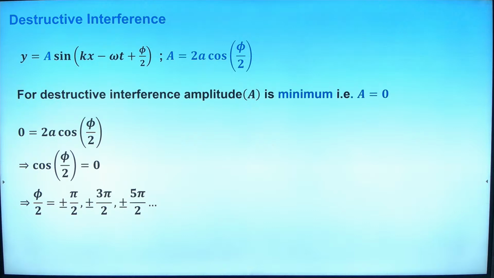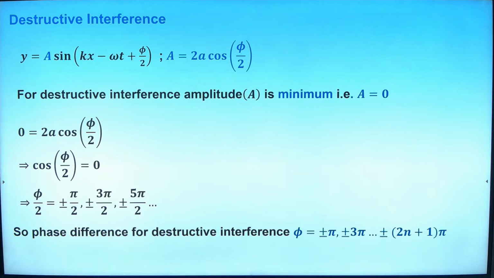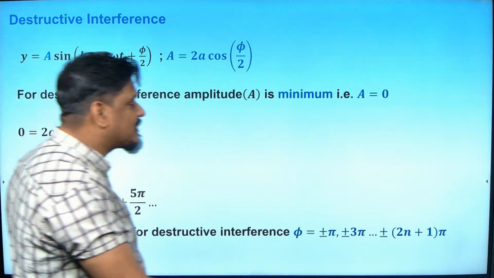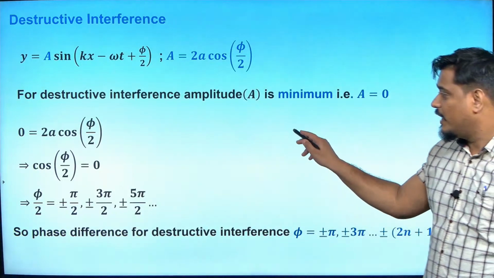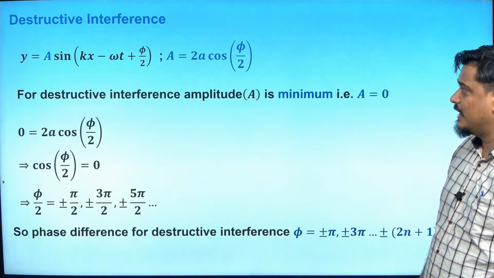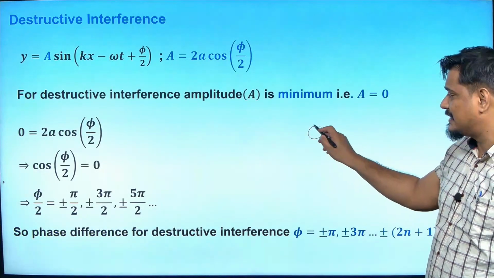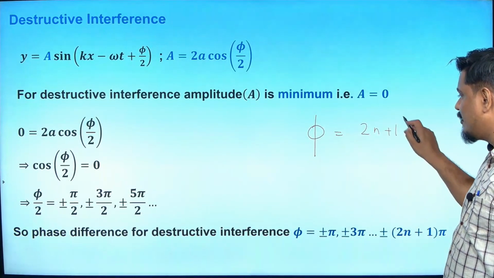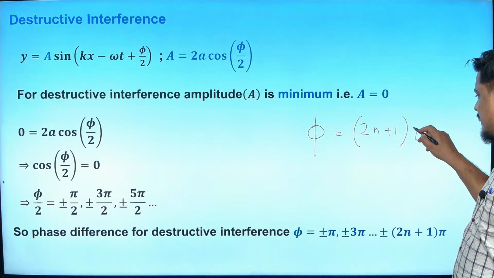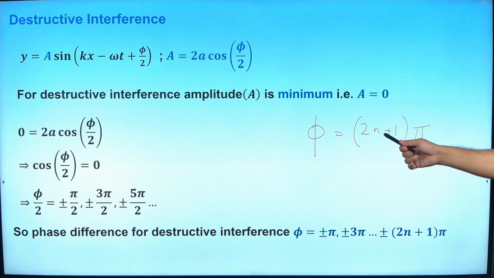So I am writing the values as pi by 2, 3 pi by 2, 5 pi by 2, and then when I multiply that 2 to that side, it will become pi, 3 pi, 5 pi, 7 pi, 9 pi, isn't it? So it becomes 2n plus 1 into pi, if n starts from 0. So what we come to know, if the phase difference between two waves is 2n plus 1 into pi, where n starts from 0, put 0 here, it will become 1 pi.